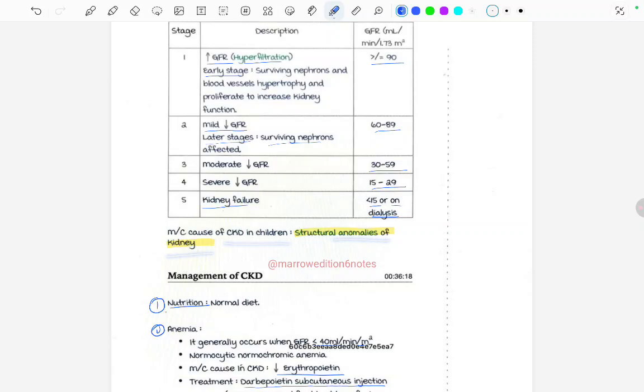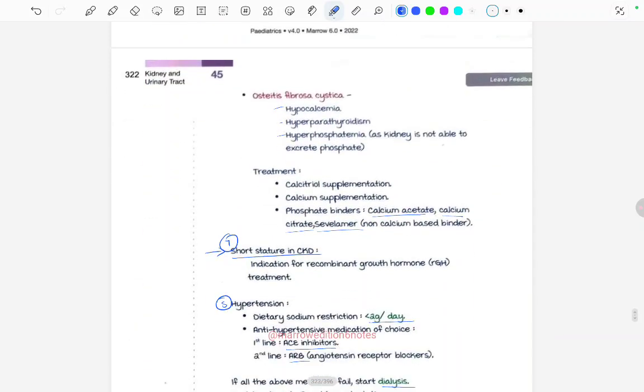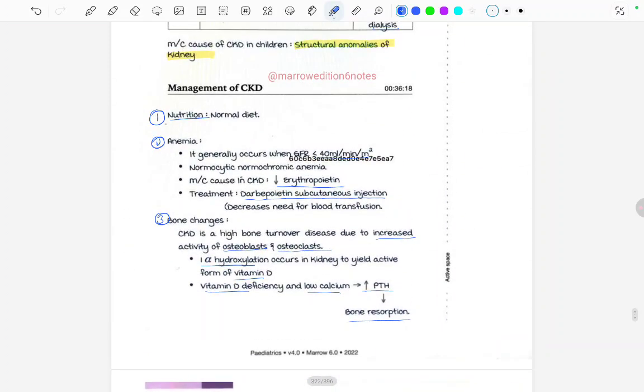Now, looking at the management of this CKD, it can be done by the nutrition, anemia, bone changes, short stature, and hypertension. Let's start with nutrition. We have to give normal diet in CKD. Anemia can occur due to decrease in the erythropoietin, so we have to give darbepoetin.